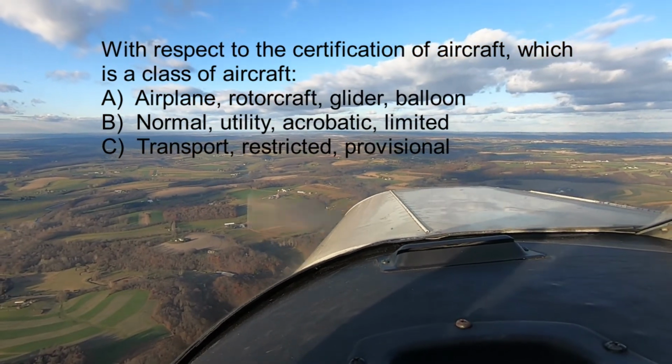Airplane, rotorcraft, glider, balloon. So with respect to certification of aircraft, class of aircraft is a broad grouping of aircraft having similar characteristics of propulsion, flight, or landing. So examples here are rotorcraft, airplane, glider, balloon, land plane, and seaplane. So examples, or answers rather, B and C are examples of class of aircraft with respect to certification of aircraft.